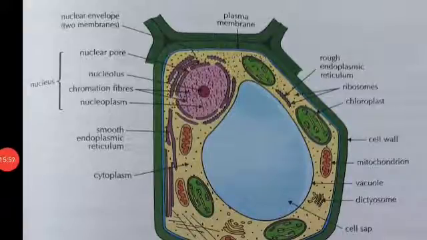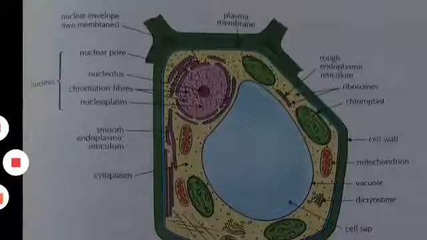Ribosomes are involved in protein synthesis. Chloroplasts are involved in the process of photosynthesis. And lysosomes are called suicidal bags of the cell. Is it clear? And the eighth part, which is very important, Nana.